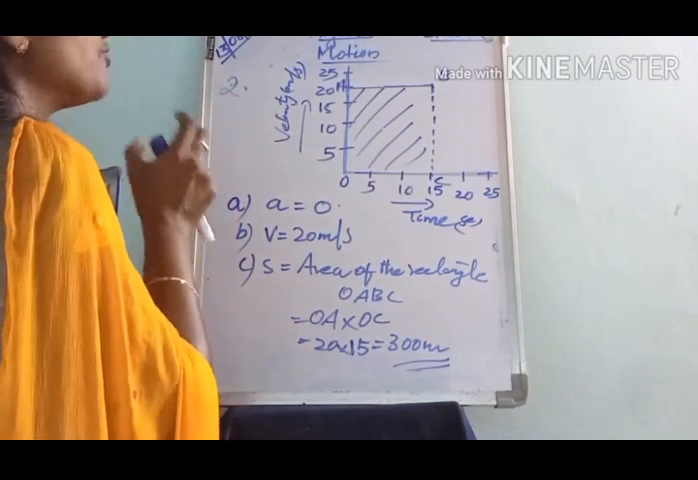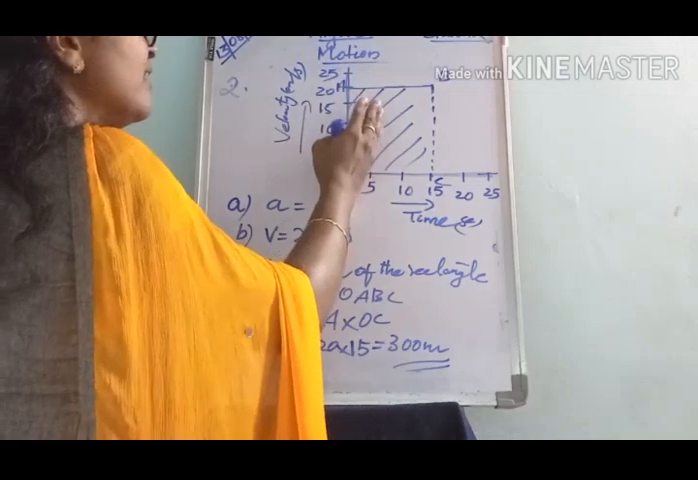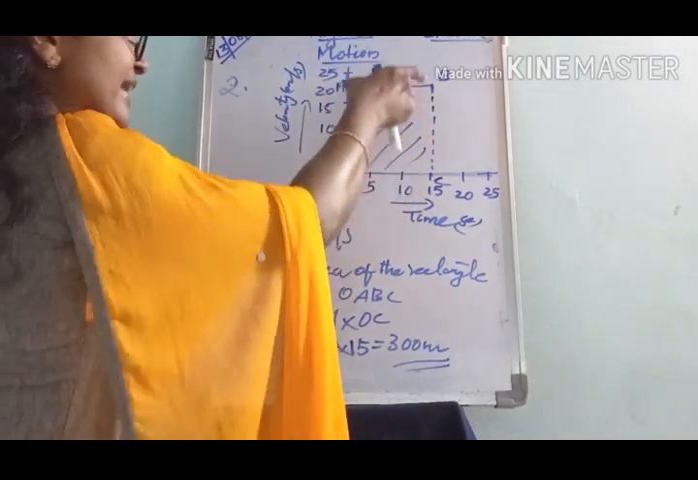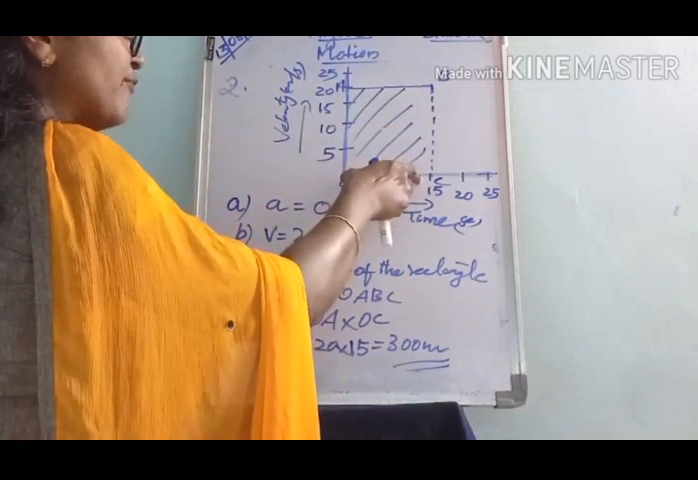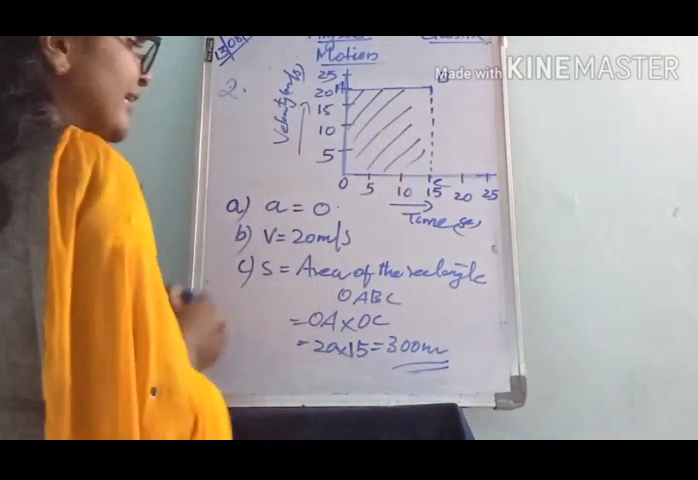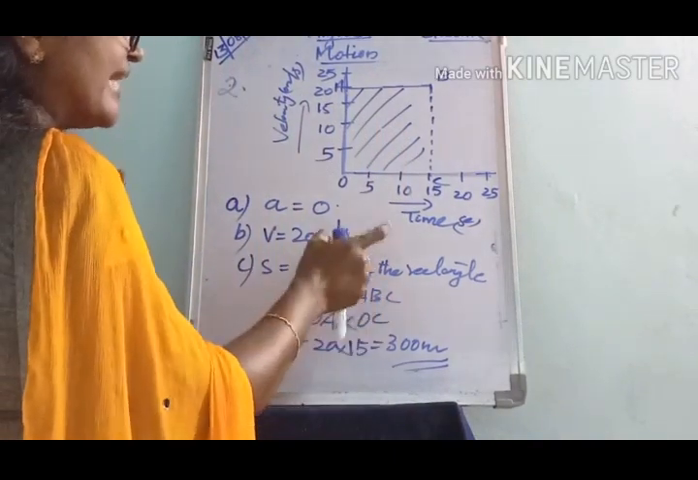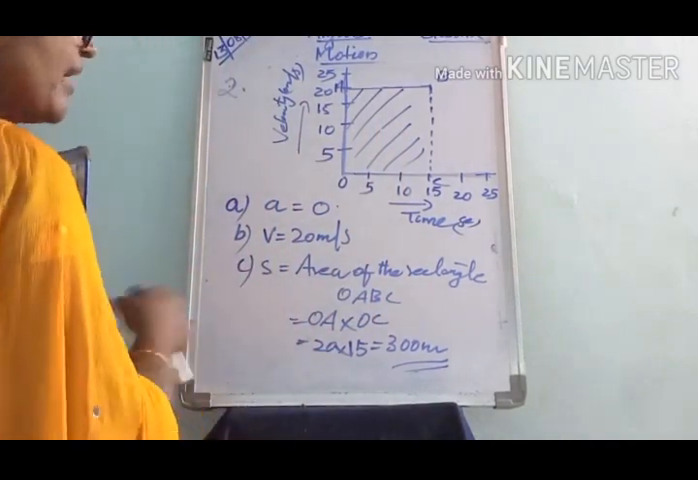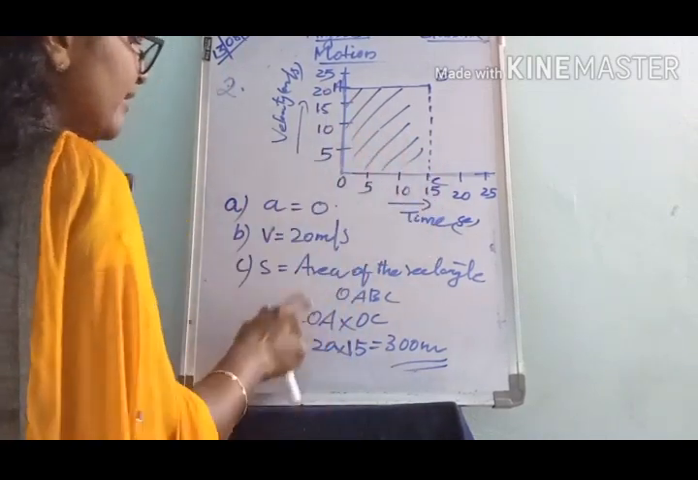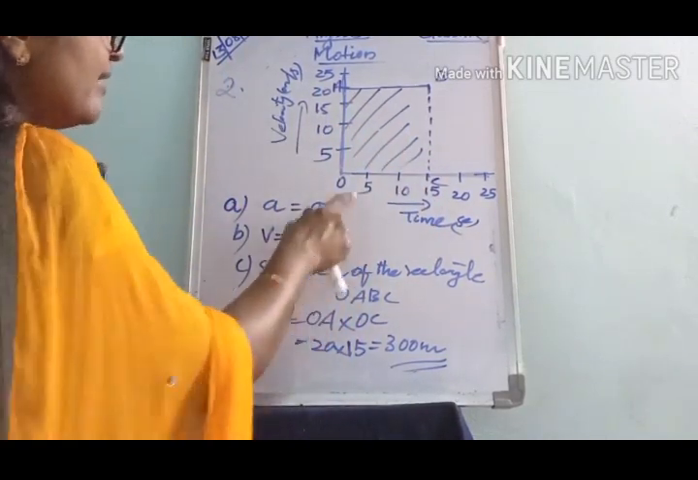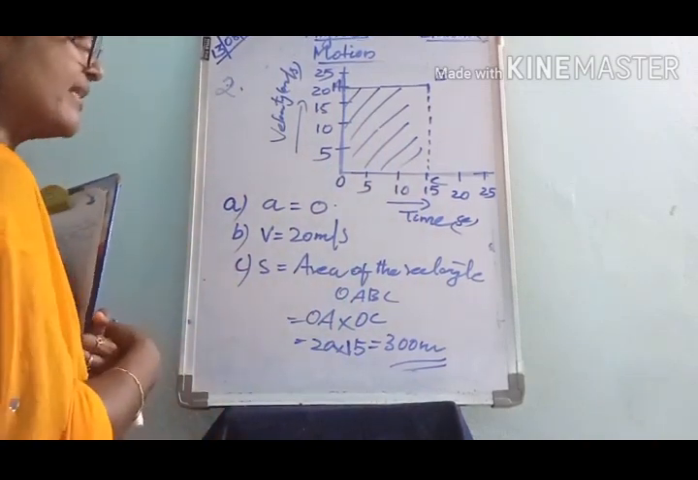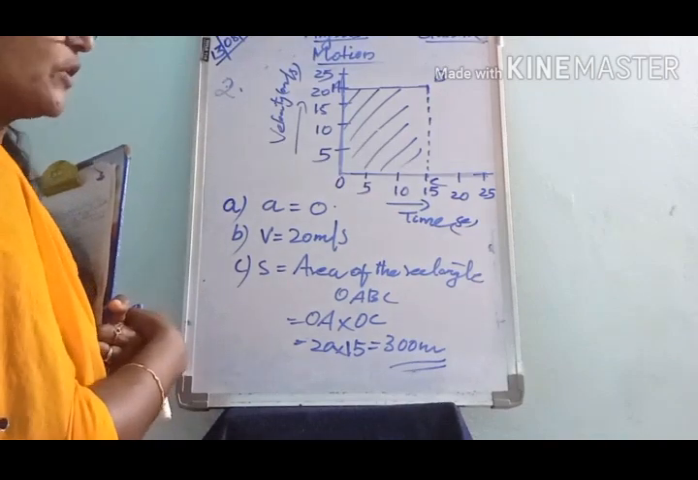So first we have to calculate the area under the velocity time graph. This area is a rectangle. So we have to find the area of the rectangle OABC, that is equal to the distance. The area of the rectangle is OA into OC. Then substitute OA as 20 and OC as 15. So we get 300 meter. That is the distance traveled.